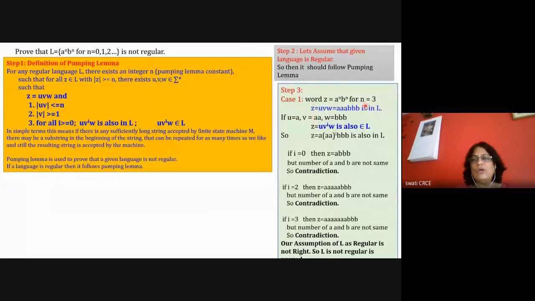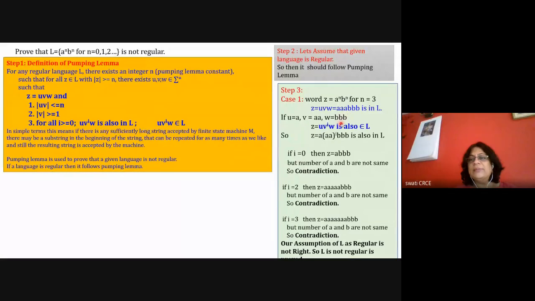So it is following the rule. This triple A, triple B follows the rule of A raised to N, B raised to N. My language says the string should be of type A raised to N, B raised to N, meaning the number of A's should be equal to the number of B's. That is there. The number of A's and B's are the same, and after the A's, the B's are there. So this is a valid word of this language. Now, if my Z is triple A, triple B, I'll divide this into 3 portions.